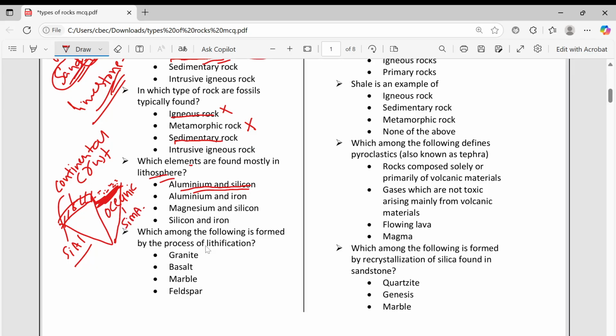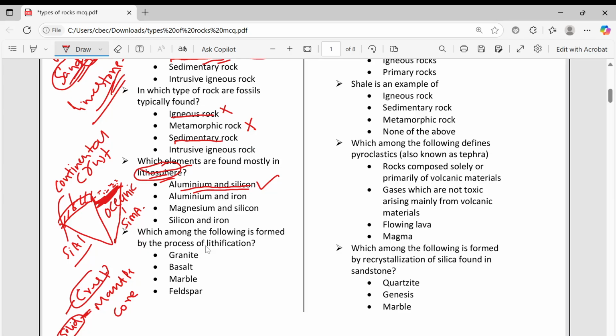But it is asking about the entire lithosphere. Lithosphere means there is a crust, mantle, core. In the mantle there is an upper part which is solid. This upper solid mantle plus the crust together is called lithosphere. Lithosphere means the hard part of the earth. If you take the interior of the earth, the hard part is the lithosphere. So this lithosphere is made up of silicon and aluminum. That is the correct option.